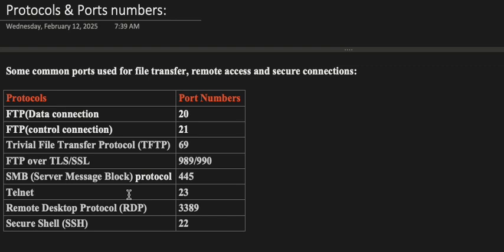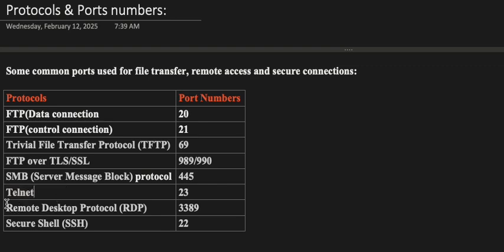Telnet over port 23, and this is used for remote login, but it operates over an unencrypted connection which makes it less secure than SSH. So Telnet port number is 23.